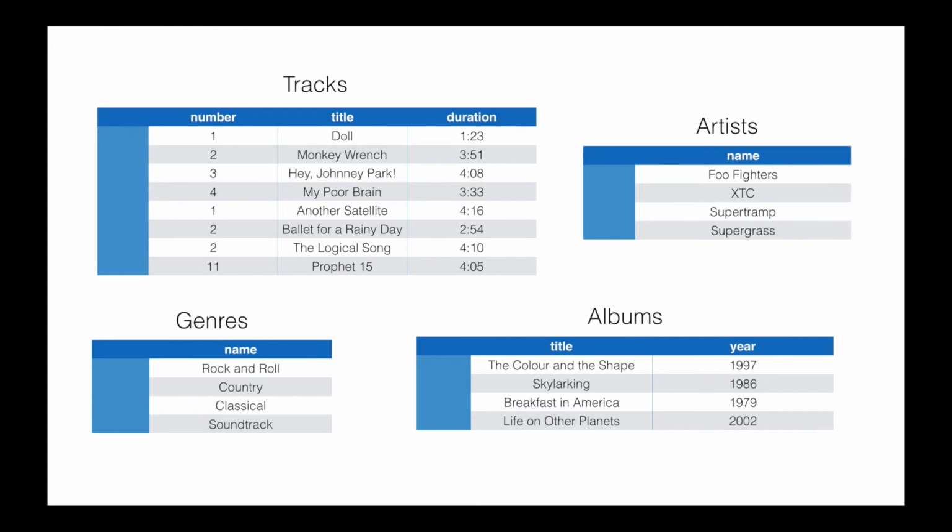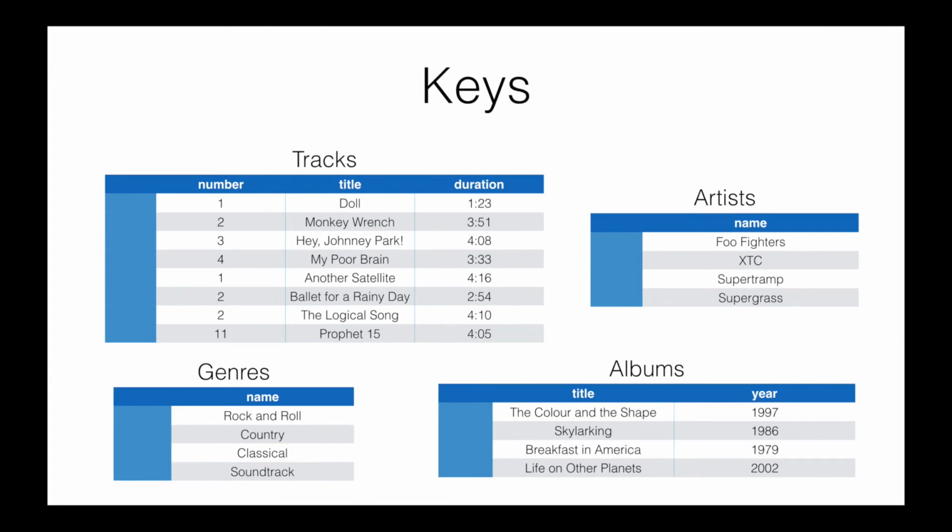When we're working with a database, it's very common that we need some way to be able to refer to specific records in a particular table. In order to do that, we often find ourselves needing to create what are called keys. Keys are basically ways of being able to identify particular pieces of information. Most of the time, when we create a key, we need a key that will never change and a key that is unique per table. That's the only way that I can guarantee that when I use a key, the database will know exactly every single time which record it is that I'm talking about.